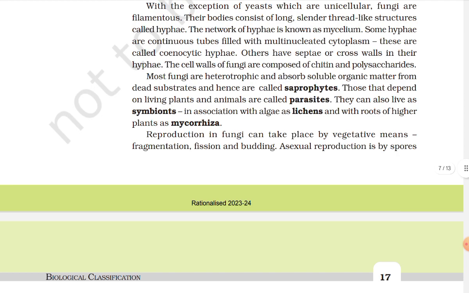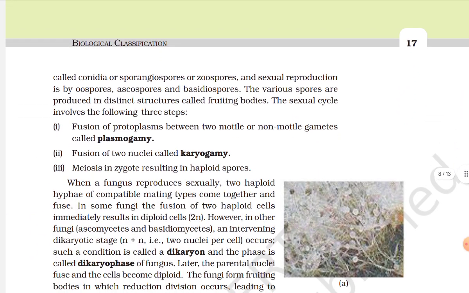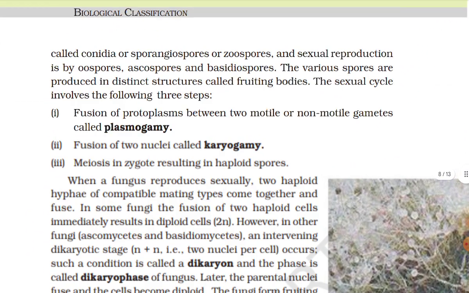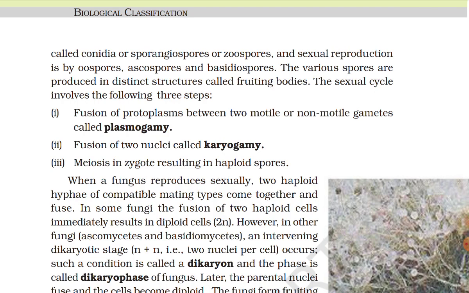Reproduction in fungi can take place by vegetative means: fragmentation, fission, and budding. Asexual reproduction is by spores called conidia, sporangiospores, or zoospores. The sexual reproduction is by oospores, ascospores, and basidiospores. The various spores are produced in distinct structures called fruiting bodies.